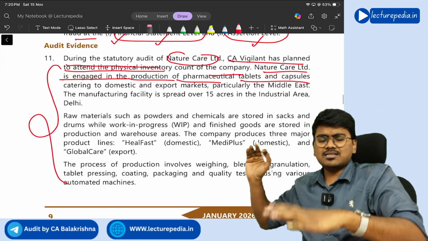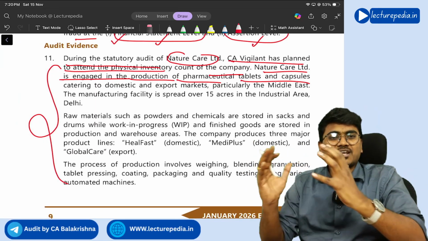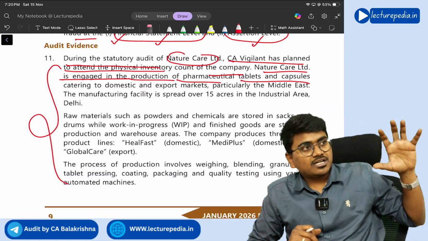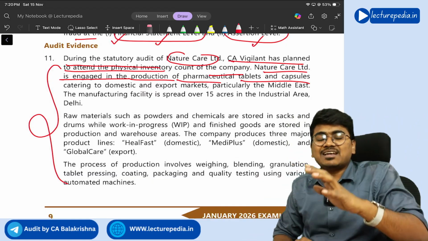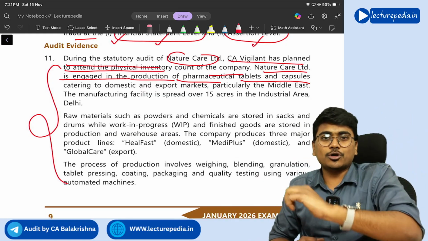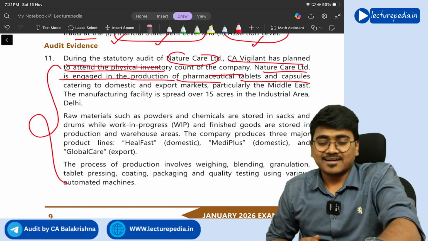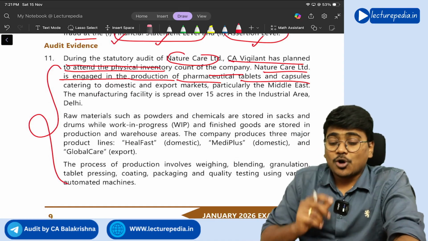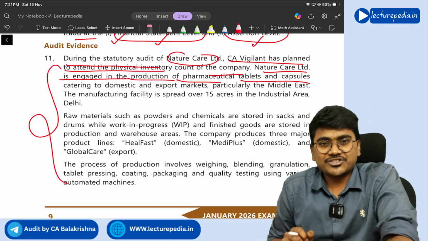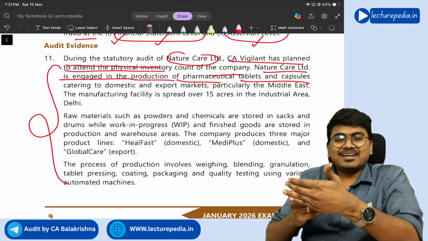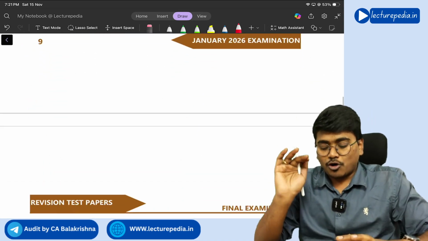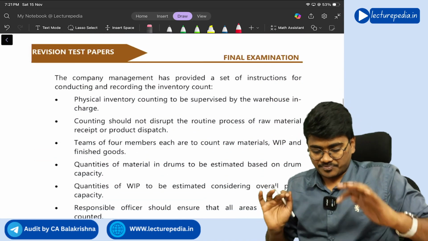So basically the thing is, the auditor wanted to attend physical inventory verification. Now whenever you want to attend physical inventory verification, management would have given certain guidance, certain principles that have to be followed by the people who are doing physical inventory verification. Now what guidelines management gave to the people who are conducting physical inventory verification, those guidelines need to be reviewed once by the auditor.